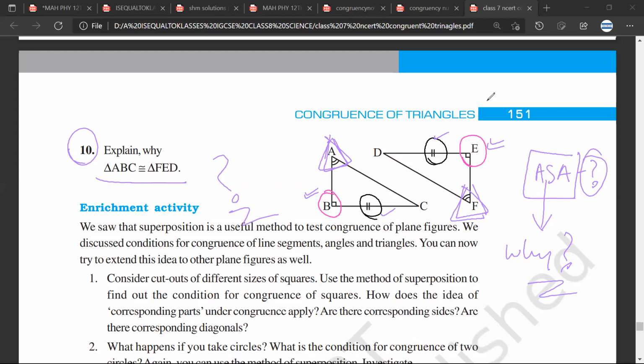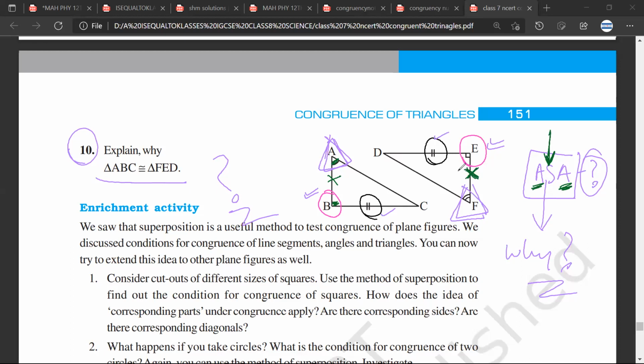Problem is, if you look closely, this side should be the included side between the two equal angles. Is it making sense now? Yes. So this angle and this angle, if we were told that this side is equal to this side, then it would have made the matters very easy.